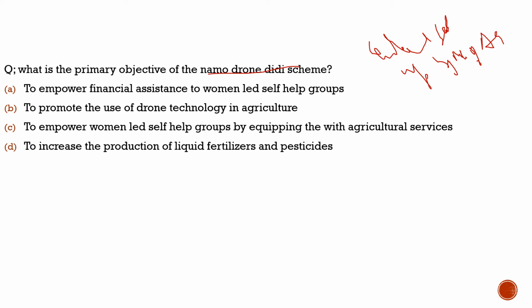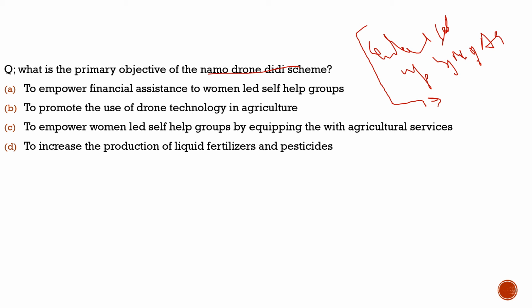It also comes under the National Rural Livelihood Mission. In this, the government provides massive subsidies to the women-led self-help groups to buy these drones, which they can rent to the farmers during the agriculture seasons. So in that way they can empower women. It will help increase the income of women, and it is basically related to women-led self-help groups.